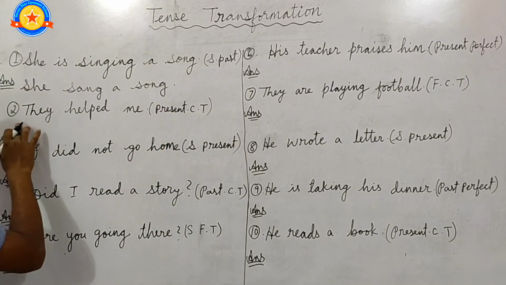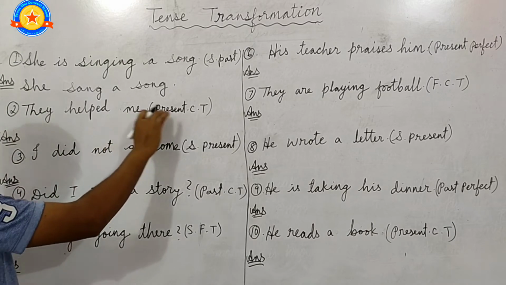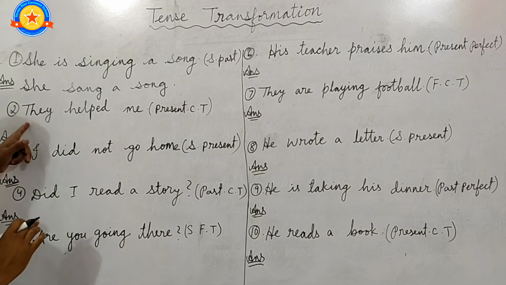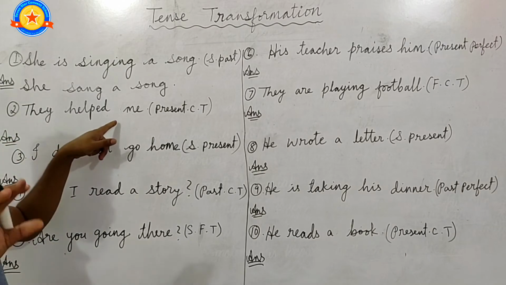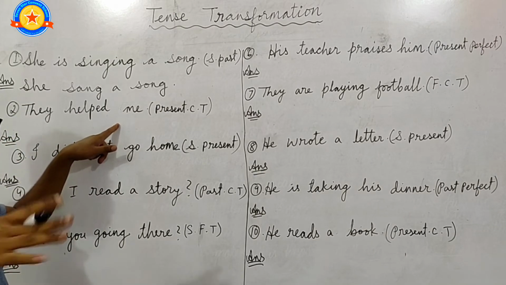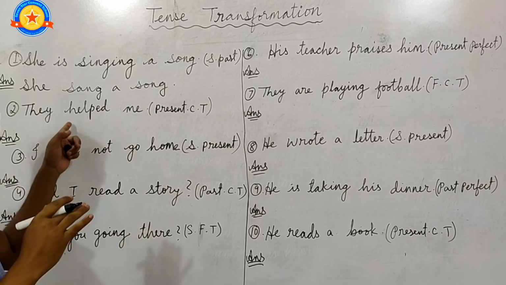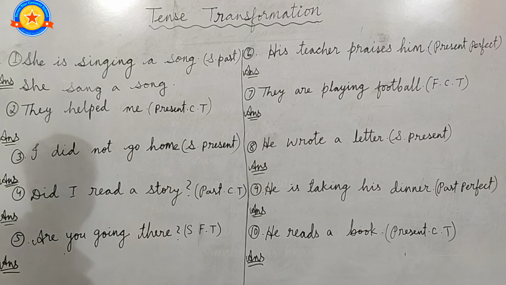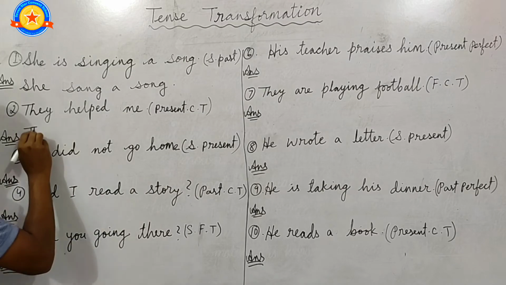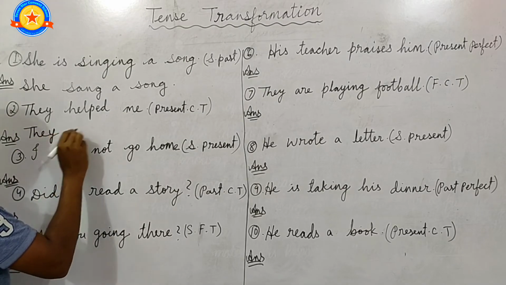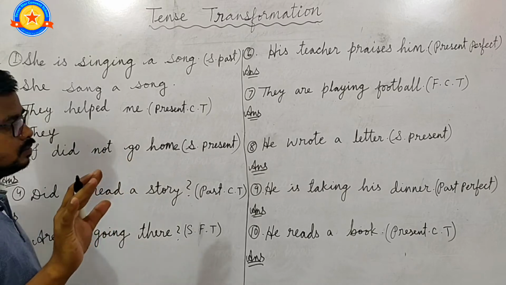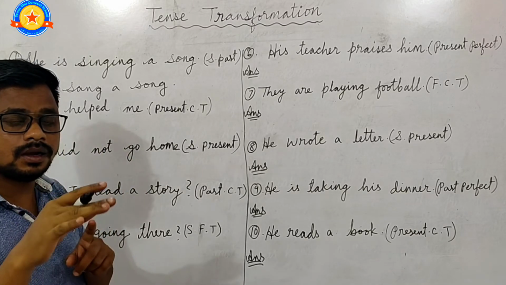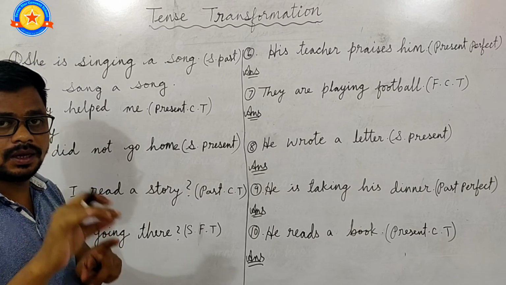And the second question is, they helped me. We will change this into present continuous tense. This sentence is in simple past tense, but no matter what tense it is, we have to change it into present continuous tense. So "they" will remain the same. In present continuous tense the be verbs are is, am, are.